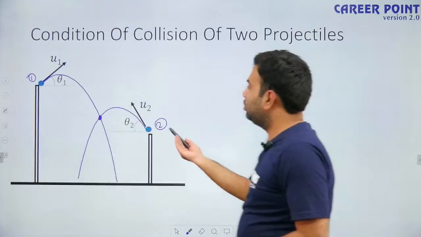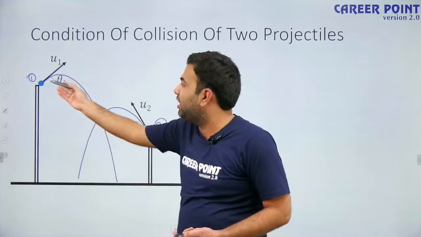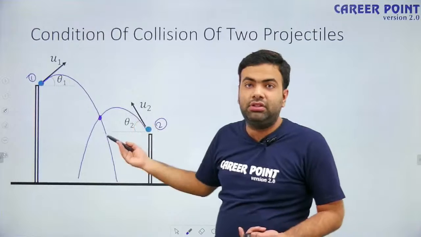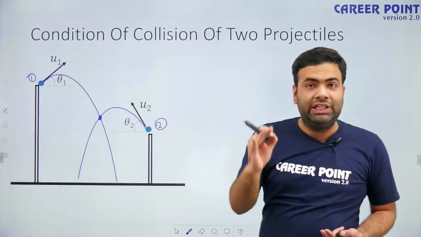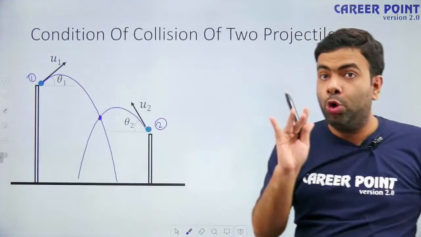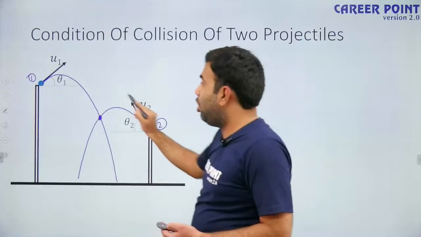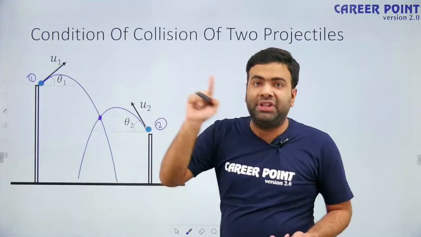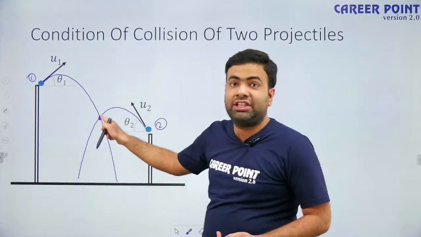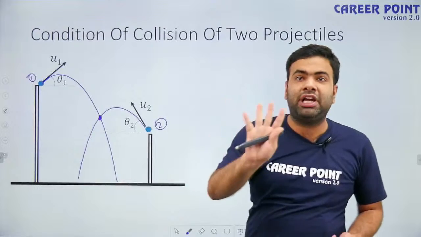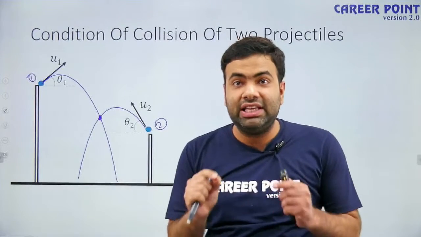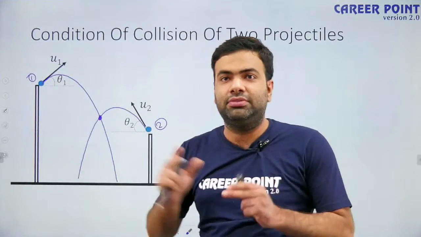If particle 2 crosses first and particle 1 comes after, there will be no collision. Collision is possible only if both particles are present at the intersection point at the same time.